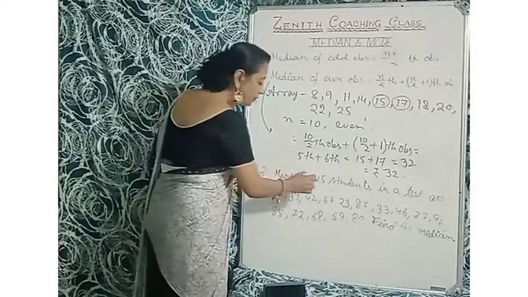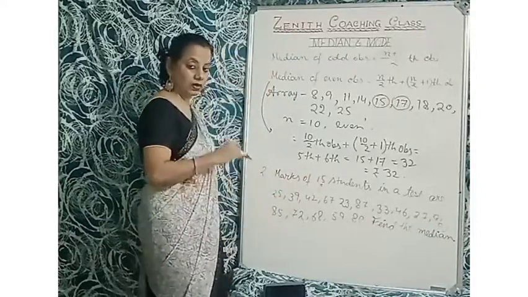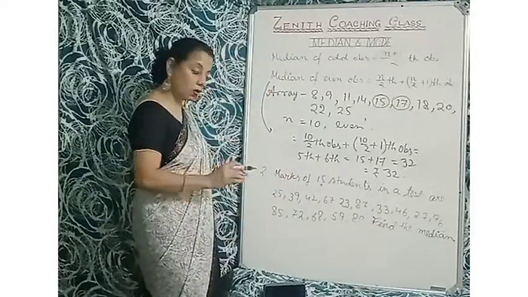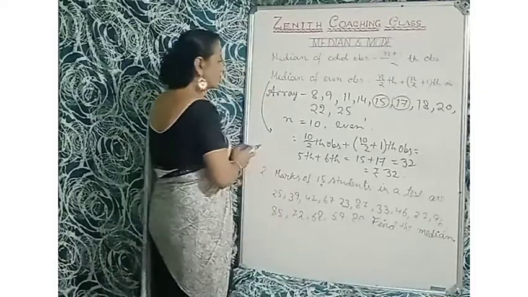Now median for 15 workers. I told you 15 workers, so 15 workers means that it is odd. I am using this one.